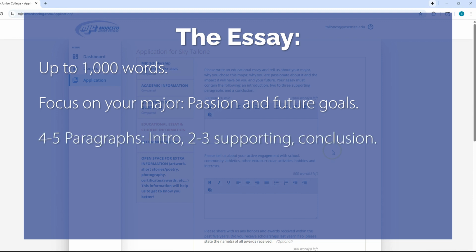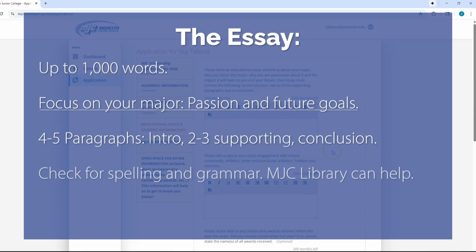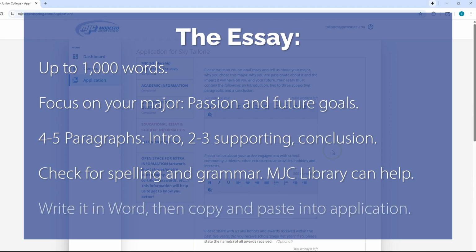Please make sure to begin with an introduction paragraph, 2 to 3 supporting paragraphs, and a conclusion. When writing your essay, it's important to stay on track and focus on your major, your passion for it, and your plans for the future. It is strongly recommended that you take the time to review for spelling and grammar. Write your essay in Office Word and copy and paste it into the module of the application. If you get a message asking if it can be auto-corrected by the Award Spring system, please respond with yes.